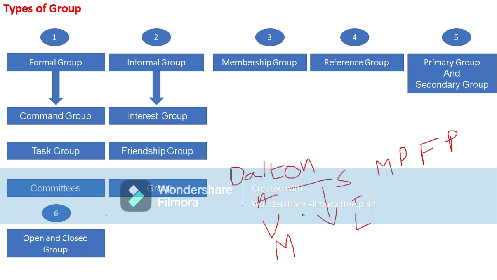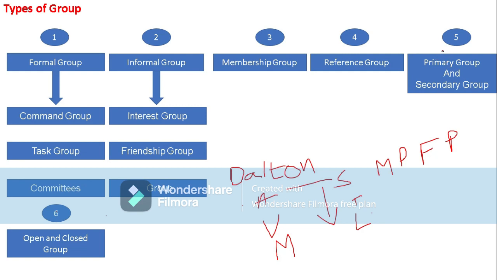And coming to primary group and secondary group. What is primary group and what is secondary group? A group of people who have face to face and deep relationship is known as primary group. For example, a group of friends or family members.